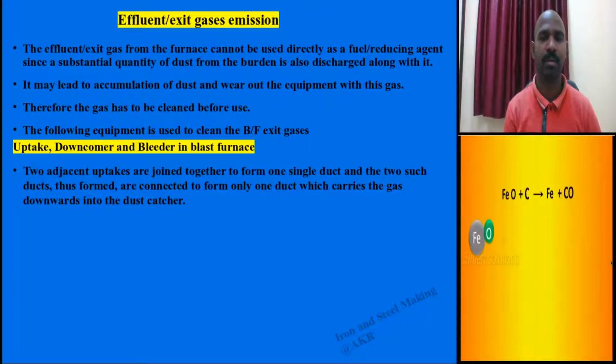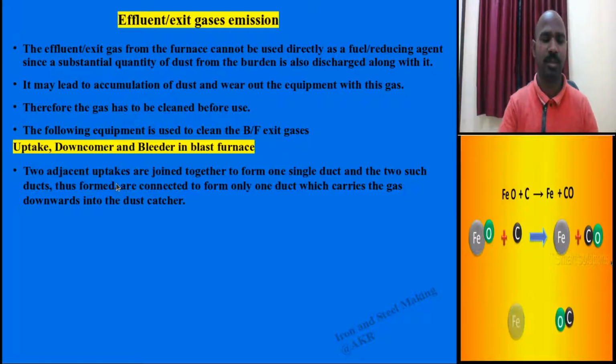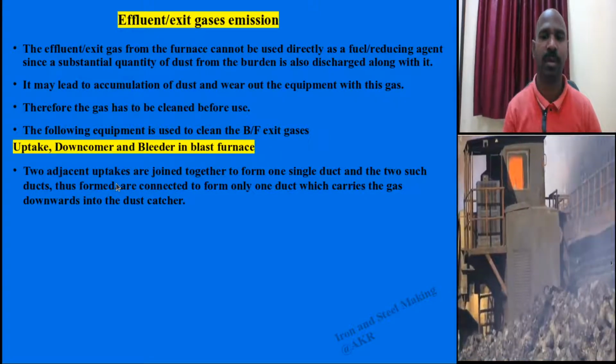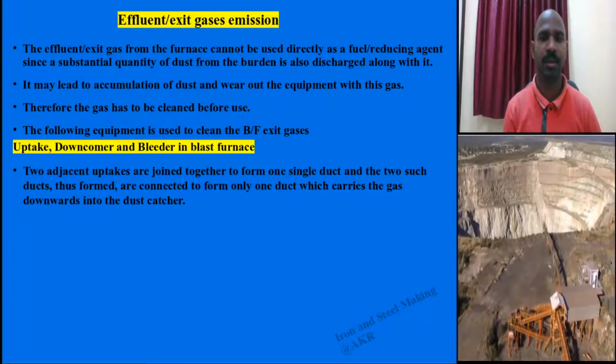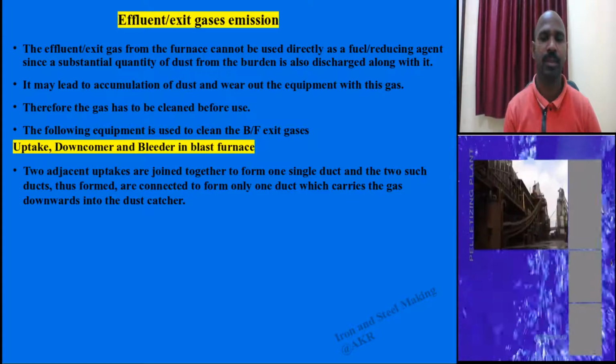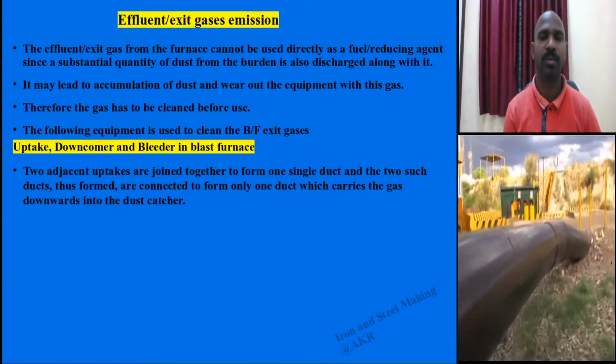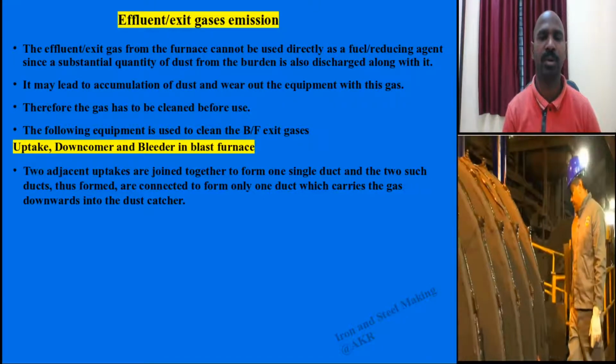First let us know the theory, then you will realize the practicality. The two adjacent uptakes are arranged side by side and connected to a single duct, which is another pipe. Similarly, there is another design on the back side, one at the front and another at the back.